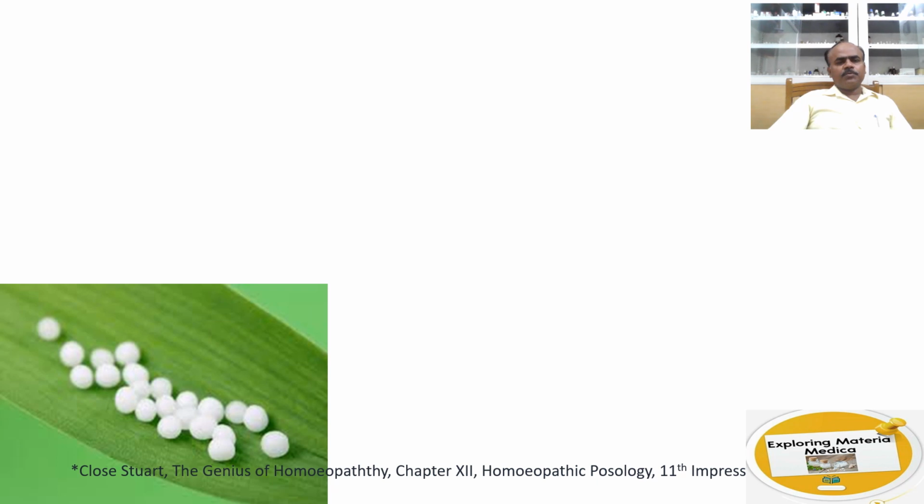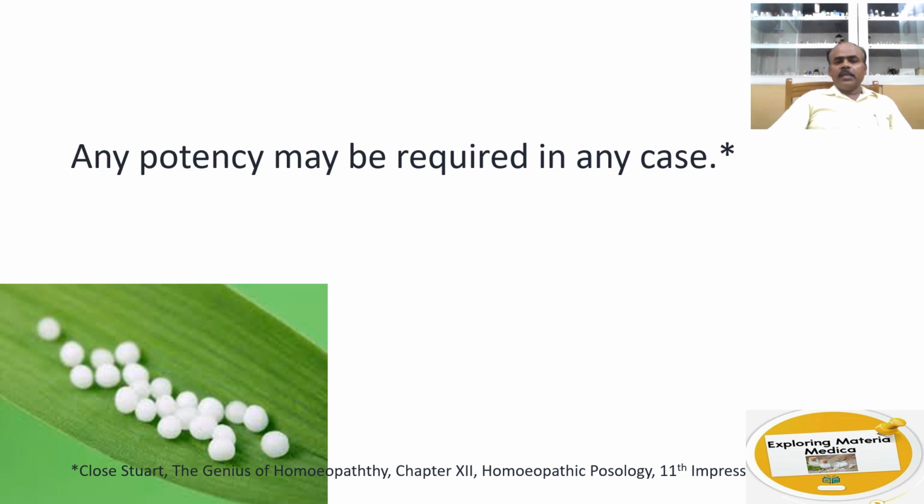We have a series of potencies in the decimal scale, centesimal scale, and 50 millesimal scale. One says that a homeopath should be an unprejudiced observer. And it is not only in selection of the medicine, it is also in using the potencies that a homeopath should be unprejudiced. So any potency may be required in any case.